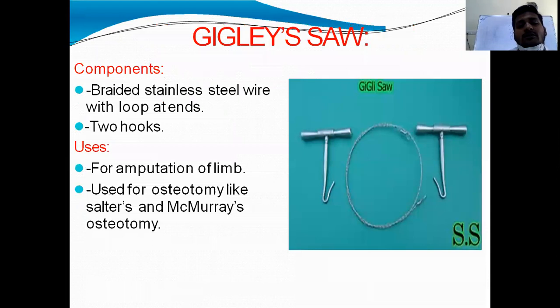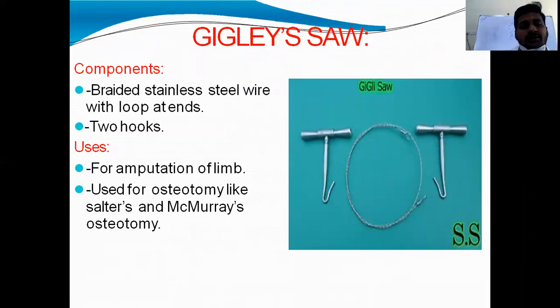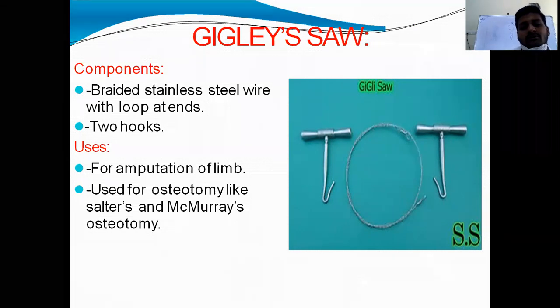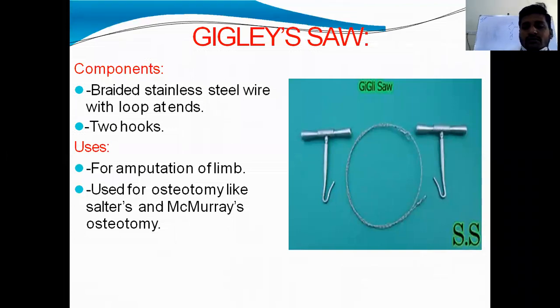Gigli saw. This is braided stainless steel wire with loops at the ends, and it has two hooks, used for cutting bone during amputation of limb, and used for osteotomy like Salter's osteotomy or McMurray's osteotomy, which you use for the treatment of non-union of neck of femur.